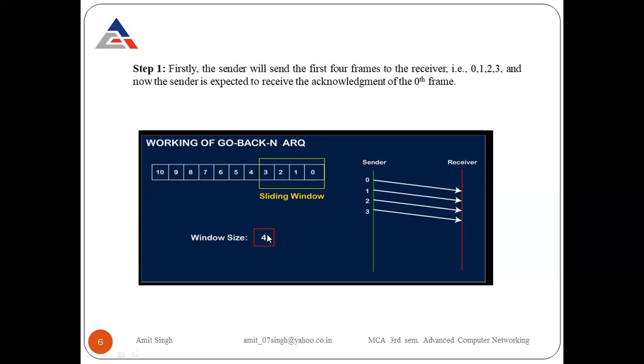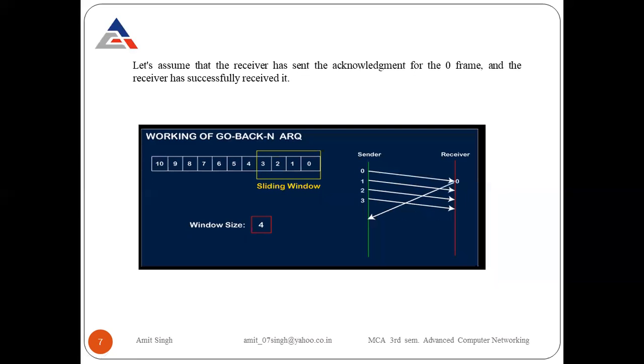So what will happen at the same time? This is the sender side. Now the sender sends the 4 frames. Look at the second diagram. It is the sender. It sends frame 0, the first frame, the second frame, and the third frame. This is the receiver. This is step number 1. Clear? Now let's assume that the receiver has sent the acknowledgement for frame 0 and the sender has successfully received it.